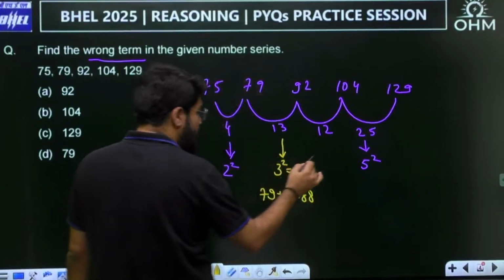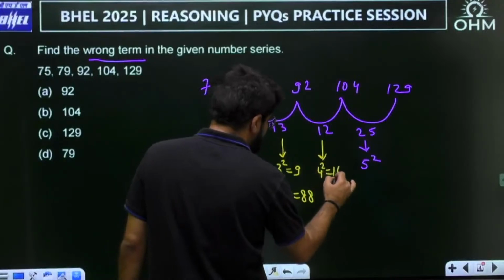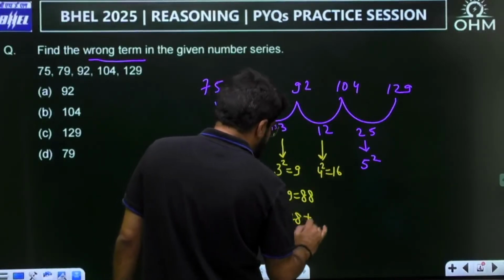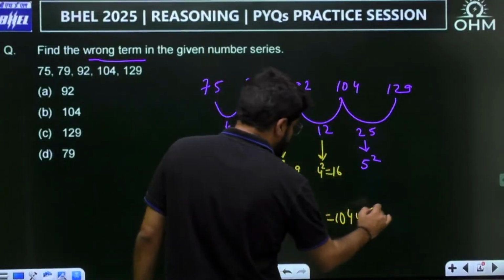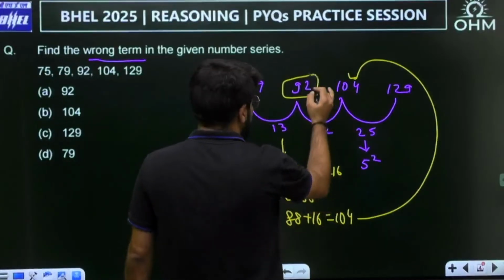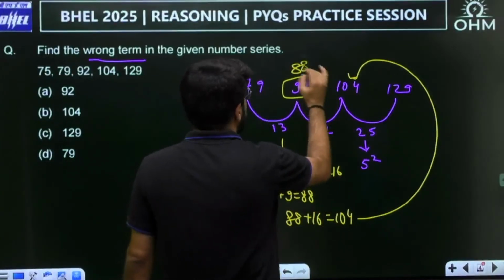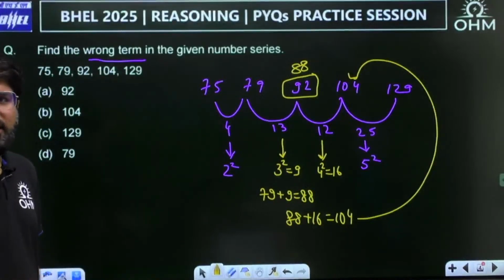And if this logic works, what I should be getting next is 4 square, which is 16, and 88 plus 16 is 104. So this 104 is correct. What is not correct is this 92. If 92 is replaced by 88, it will give you the correct answer.